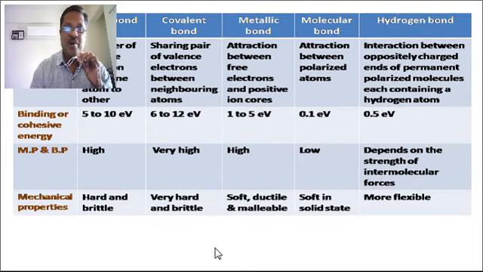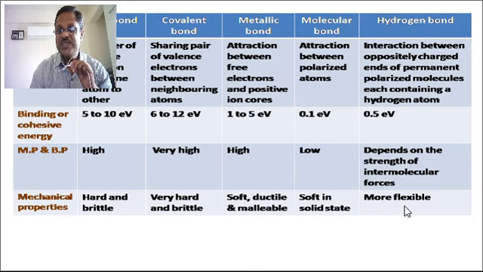Now the mechanical properties: hard and brittle for ionic crystals, very hard and brittle for covalent crystals, soft, ductile and malleable for metals, soft in solid state for molecular crystals, and more flexible for the hydrogen bonds.